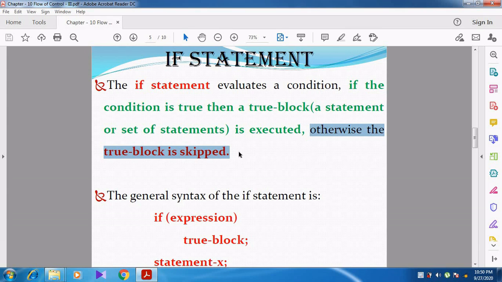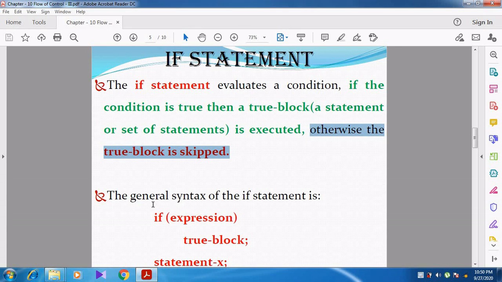Can you understand, students? Again I repeat, whenever the if condition is true, the true block is executed, that is, one or more statements are executed. If the condition becomes false, the true block is skipped.